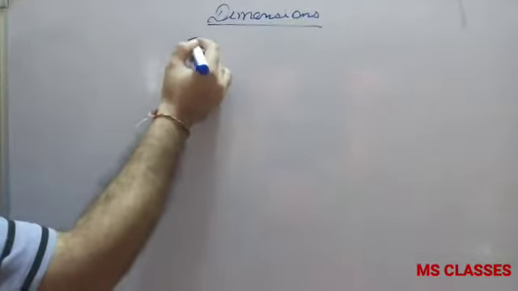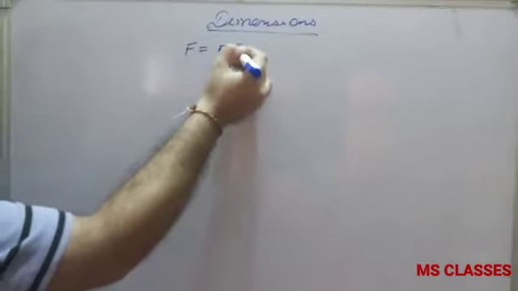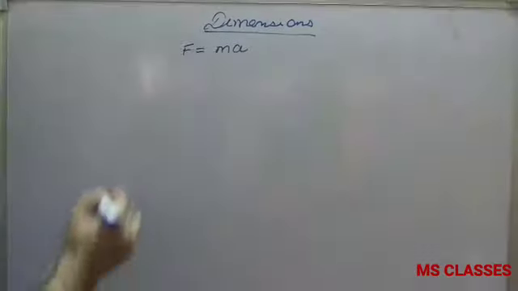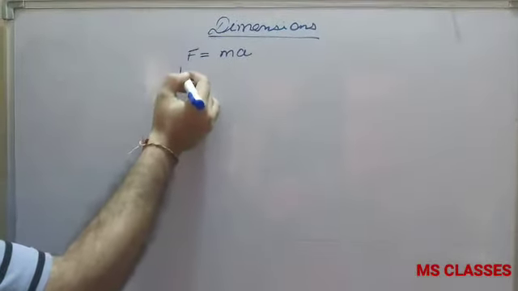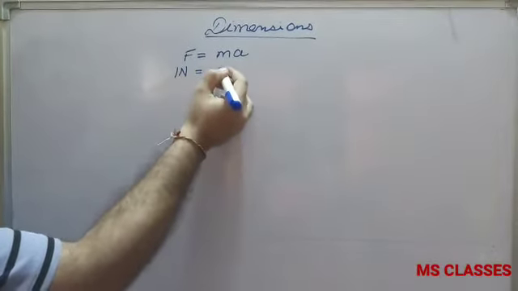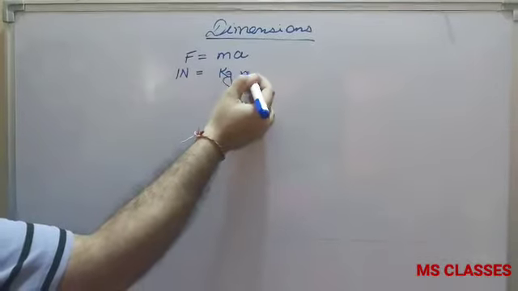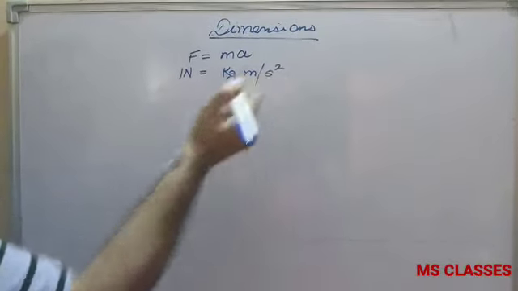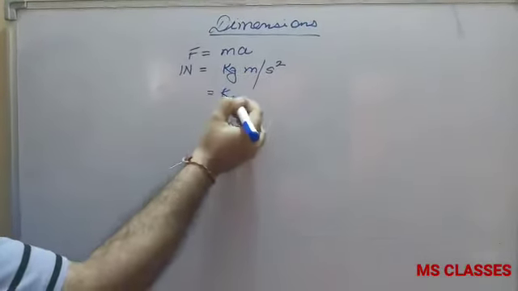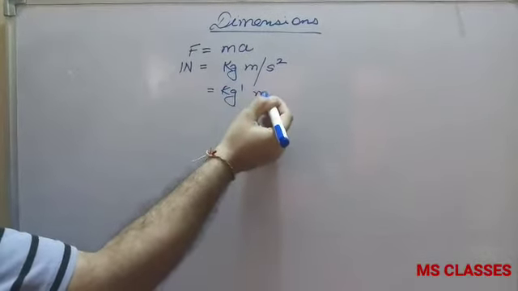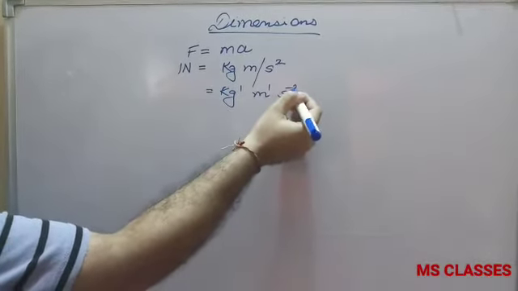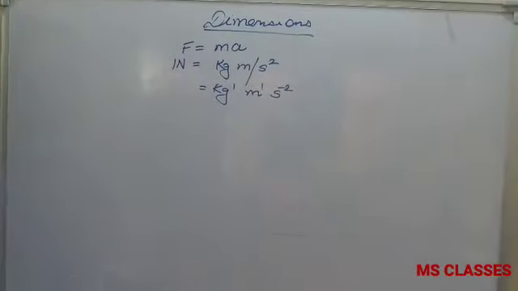So in the last video we discussed units. Now what is a dimension? To understand this, let's take an example of force, which is mass into acceleration. The standard unit of force is Newton, which is kg meter per second square, which we can write as kg to the power 1, meter to the power 1 and second to the power minus 2.